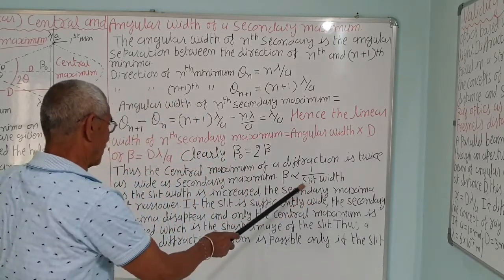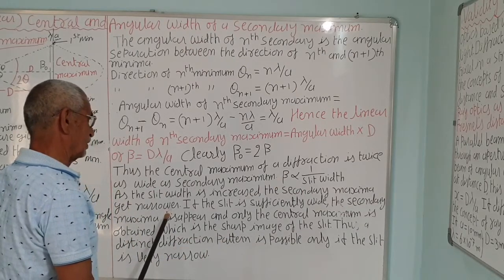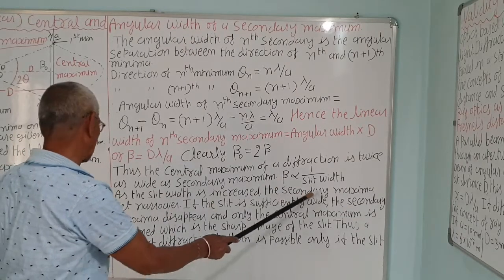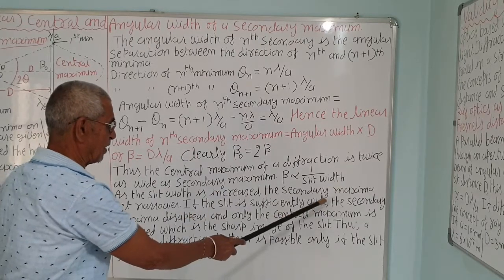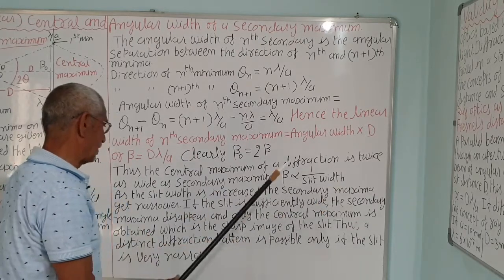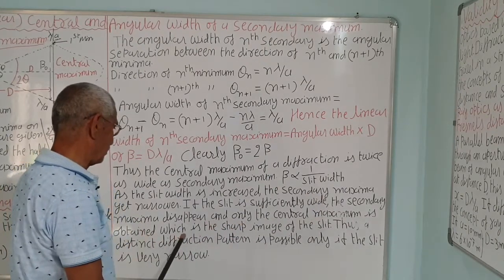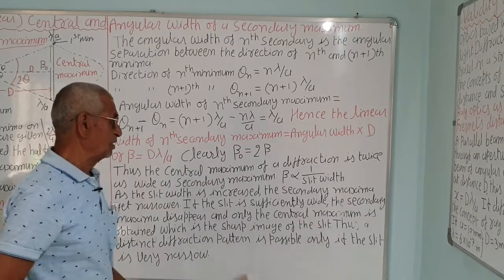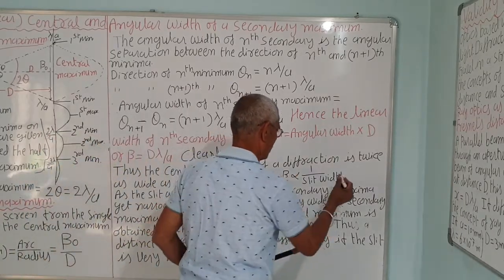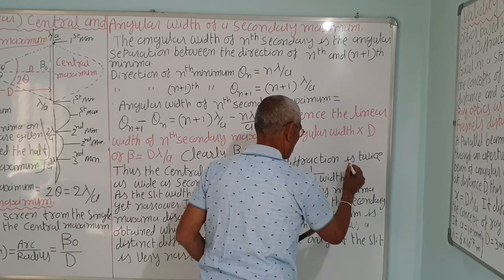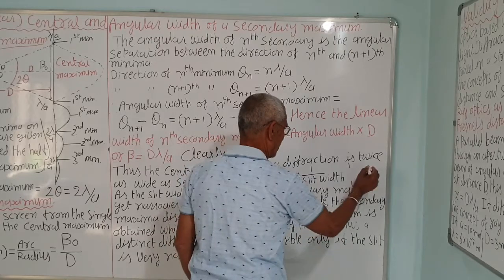If we increase a, the beta will decrease, the maxima get narrower, and the secondary maxima will get narrower. If the slit is sufficiently wide, the secondary maxima disappear and only the central maximum is obtained, which is the sharp image of the slit. So if you increase the slit width sufficiently, then beta will decrease.